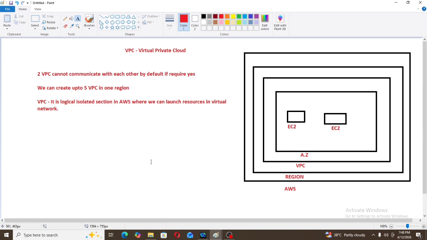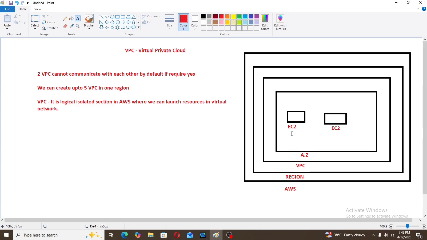We also learned about regions in AWS. We also learned about layers in AWS. What are those layers? First is AWS. Inside AWS, we will have region. Inside region, we will have VPC. Inside VPC, we will have availability zones. And inside the availability zone, we will have our EC2 instances.